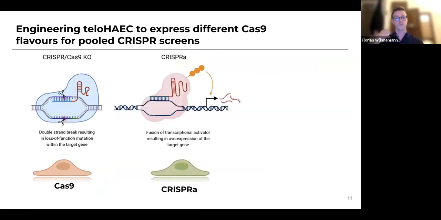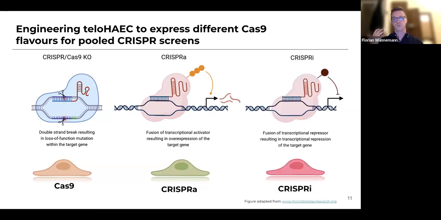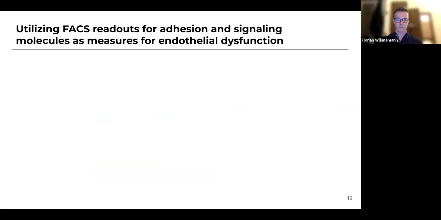We also use CRISPR activation, where the Cas9 is inactive and doesn't actually cut anymore, but it still binds and has an activating domain linked to it, so that when we guide it to a specific genomic location, it should actually activate gene expression at that locus. And we also use CRISPRi, where we have a repressive domain linked to the Cas9. And so instead of activating, now we're blocking gene expression in a specific genomic locus.